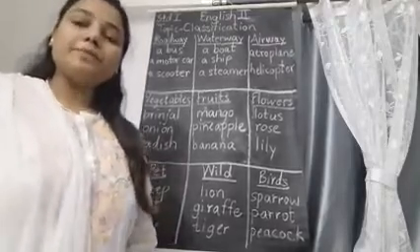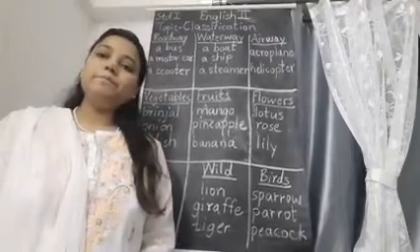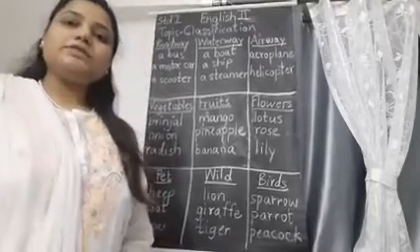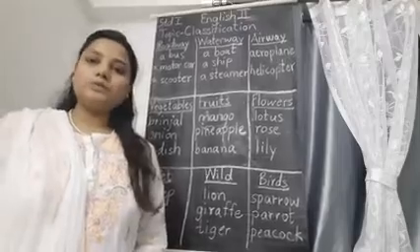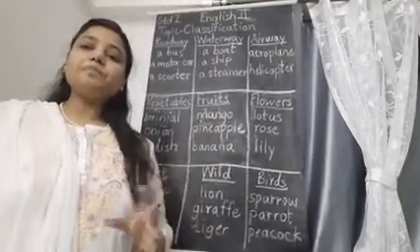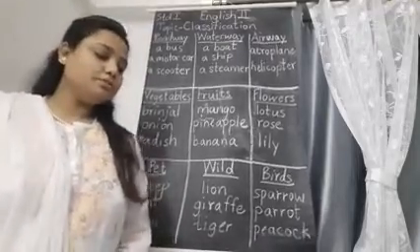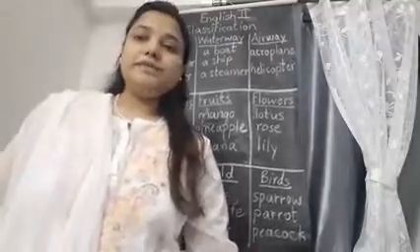We will separate them into different kinds of groups where they belong. Classification means to sort out things, to separate, to differentiate into their groups. Okay, so let's start with the exercise.